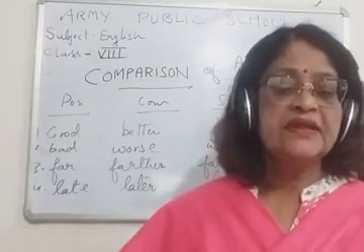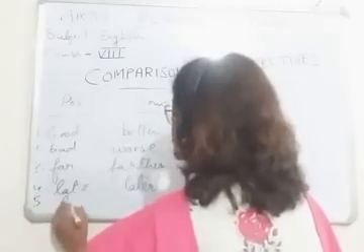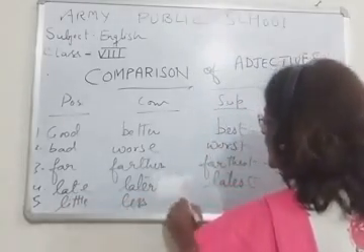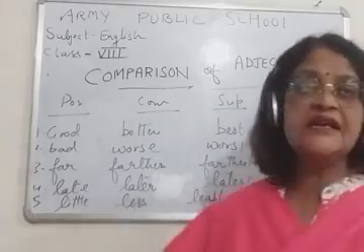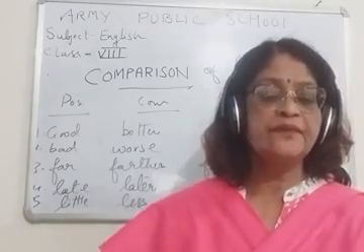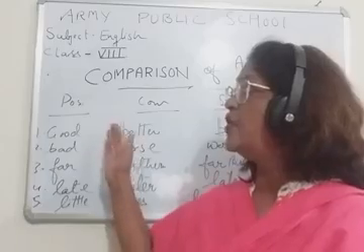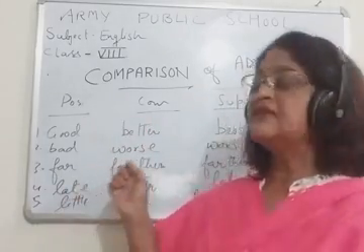Okay, then little, less, and the last, the superlative, is least. He is least bothered about his examination. Okay, so children, you can see how here the three forms have changed: positive, comparative, and superlative.